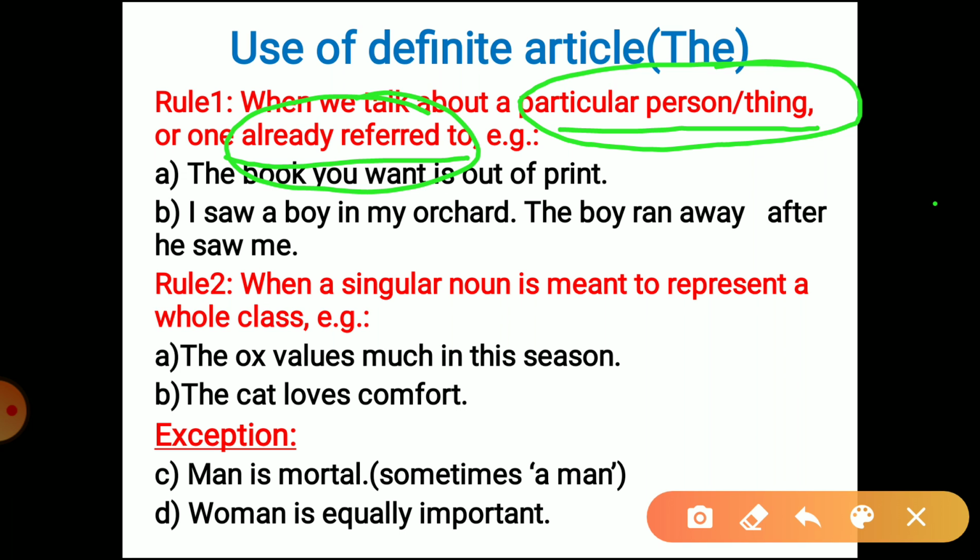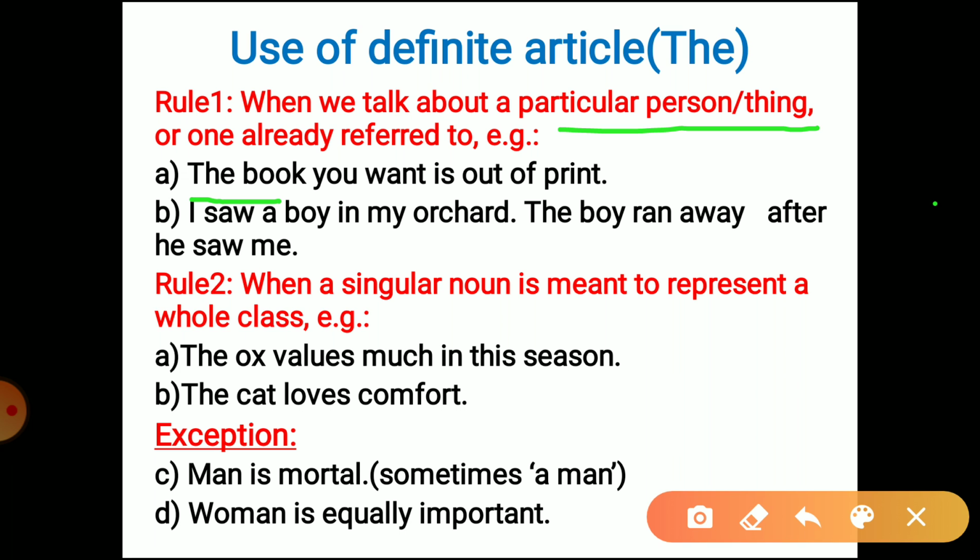For example, the first example is: the book you want is out of print. We write the book. Why? Because it's the book that you want. The thing has already been discussed. We are talking about a particular book. It's not a random thing. We are not talking about all the books, but about a particular book that has already been discussed.